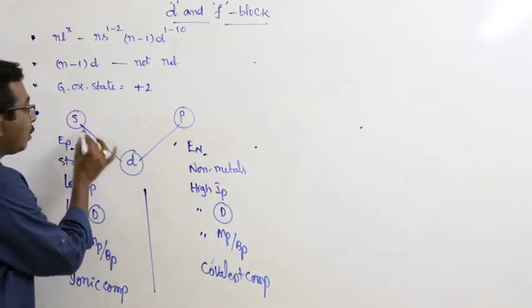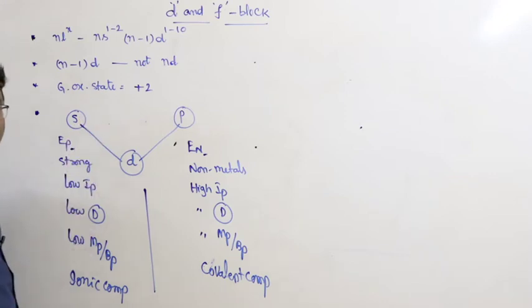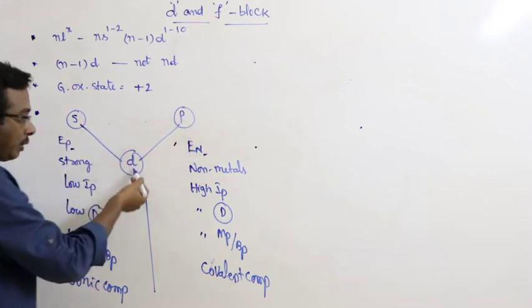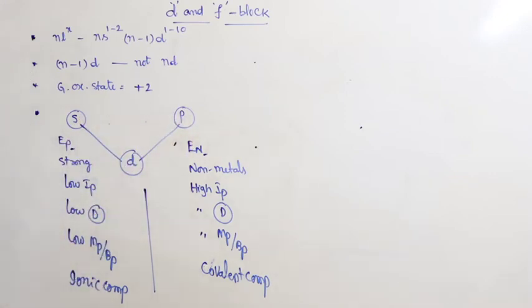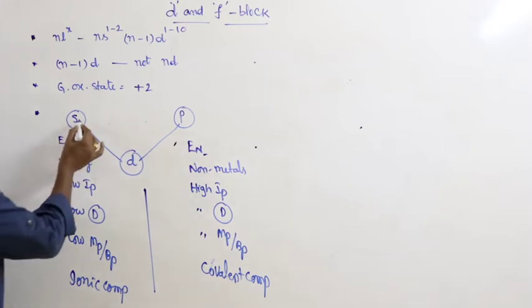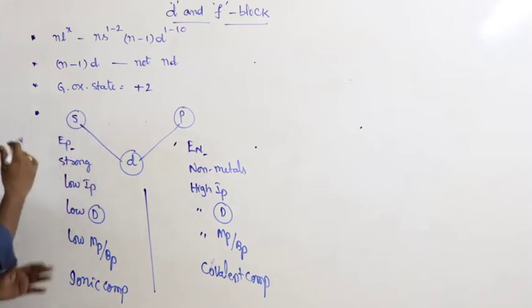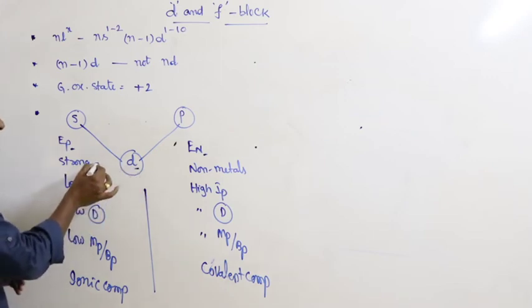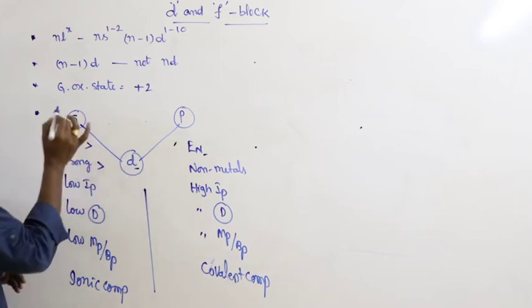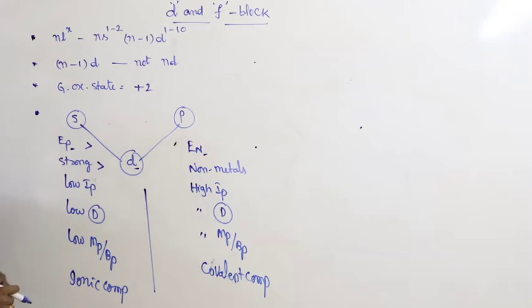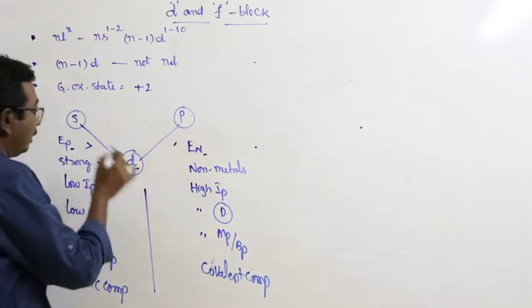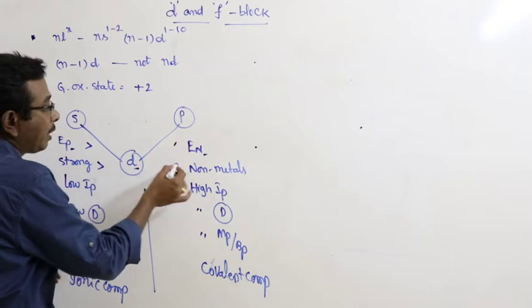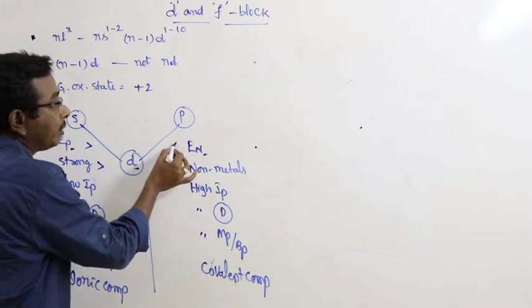They are less electropositive than s block, and more electropositive than p block. S block elements are strongly metallic, but the metallic nature of d block elements is less than that of s block, and greater than that of p block.